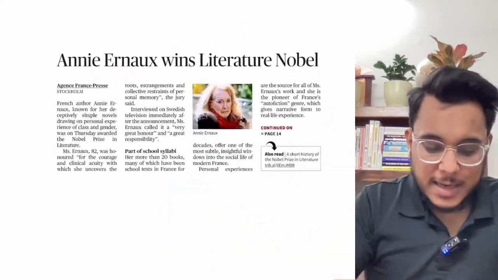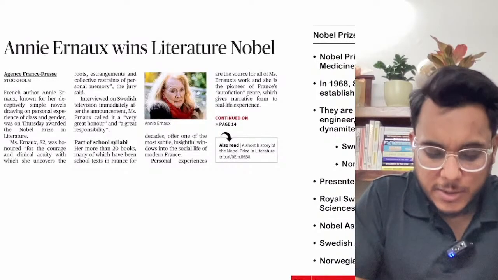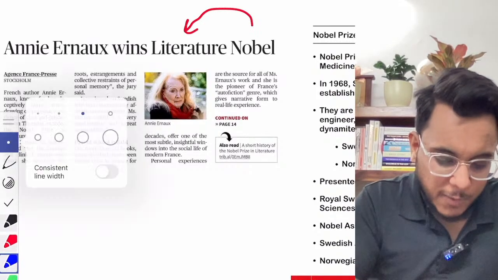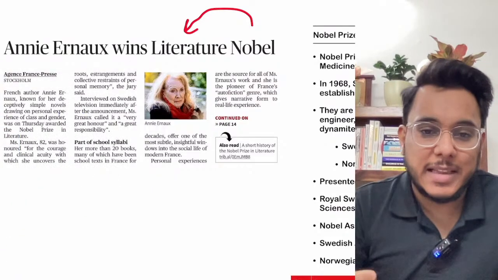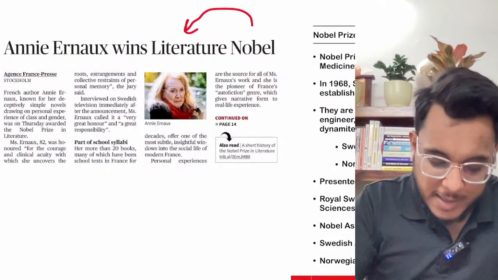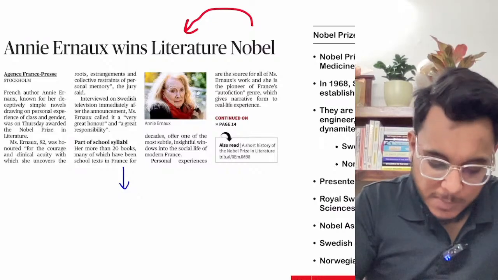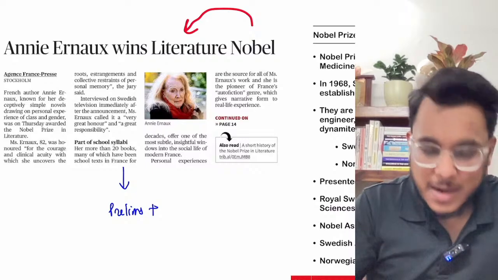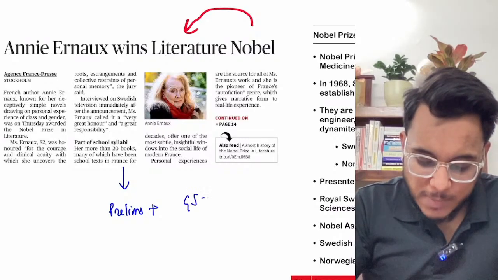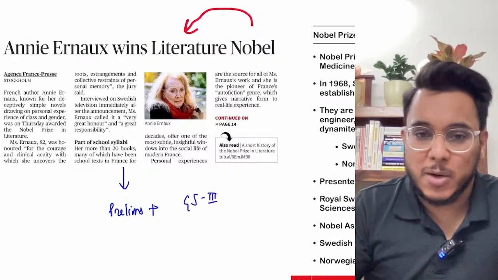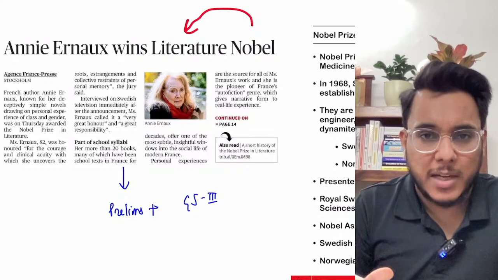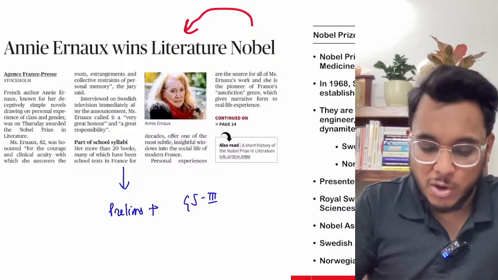The first article, guys, is about the Nobel Prize in Literature that has been announced. From the past few days we are discussing these Nobel Prizes. This article can be seen with respect to the prelims examination, as well as in GS paper number 3, where Nobel Prizes can also be asked. Before going into this article, I will give you a little background so that you can make more sense of it.